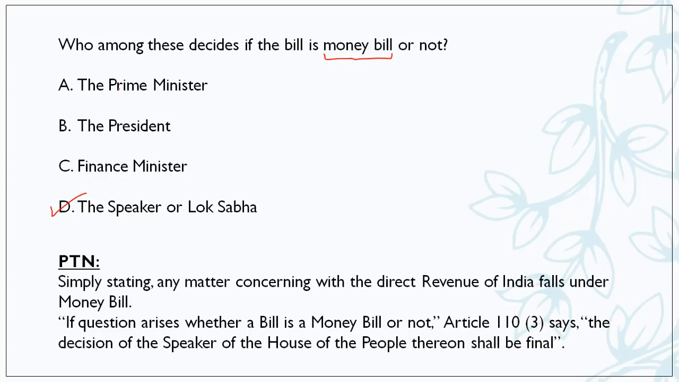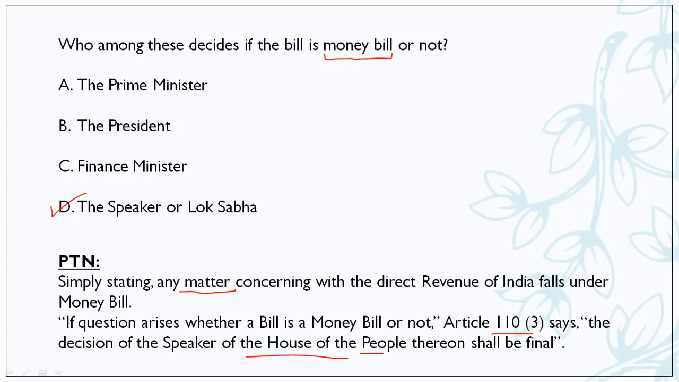So what is money bill first of all? Friends, in very simple terms, if we'll talk about what is a money bill, so it is any matter concerning with the direct revenue of India falls under money bill. कोई भी बिल ऐसा होगा जो रेवेन्यू से डील करता हो, हमारे देश के आय से डील करता हो, वो होता है मनी बिल. Okay, and if question arises whether a bill is a money bill or not, Article 110(3) says that the decision of the Speaker of the House of the People thereon shall be the final. So House of People is Lok Sabha. Lok Sabha के speaker की ही final voice होगी if the bill has to be declared as a money bill or not.